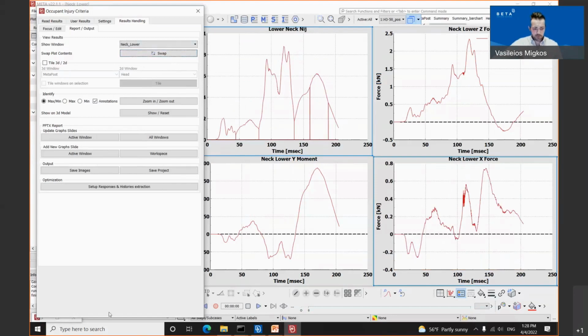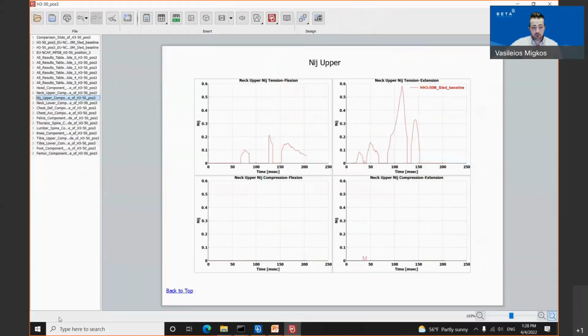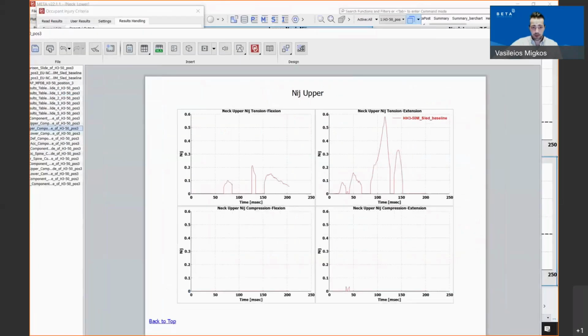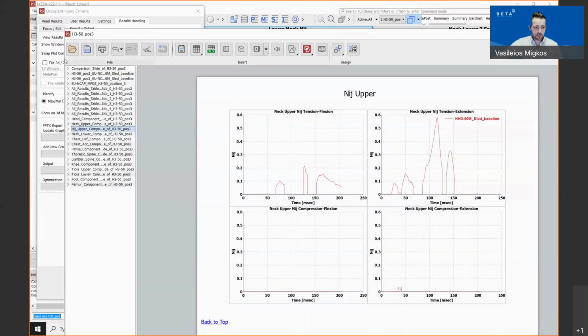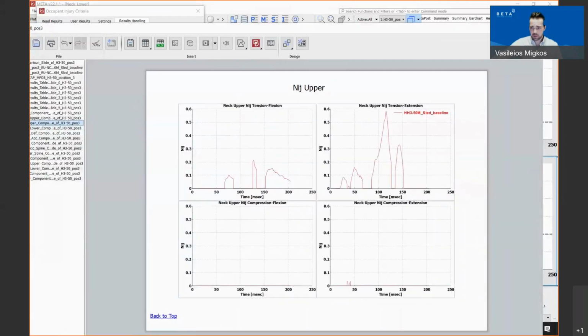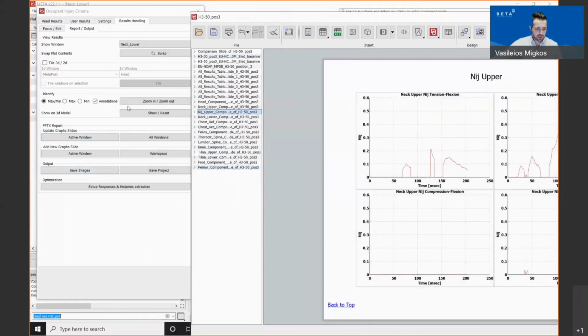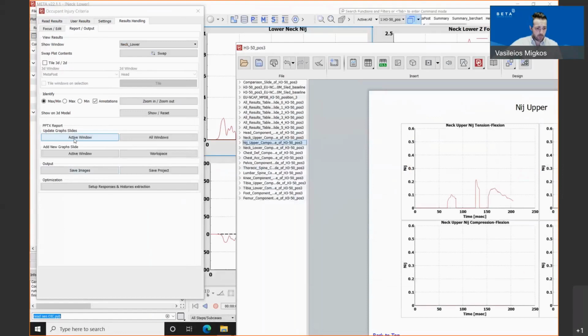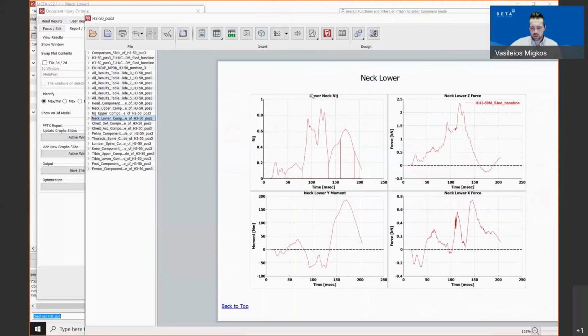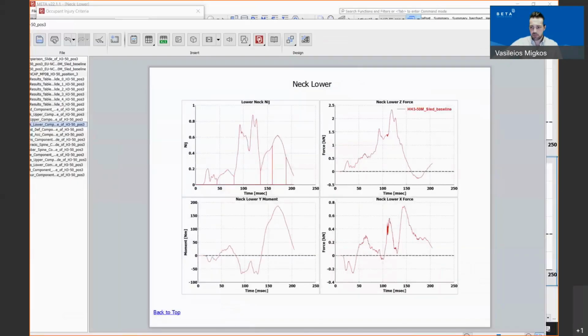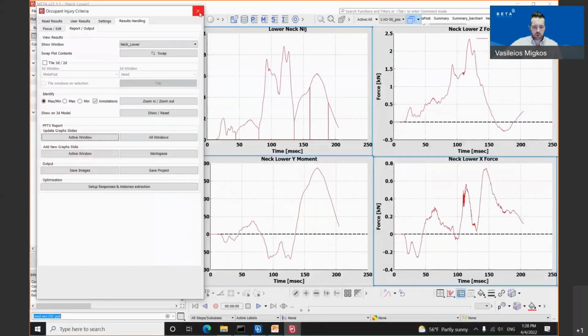In order to change the position of these plots also inside the presentation, the user, let me make this follow. The user needs simply to click the button activate window, as you can see here. Once he clicks this, you will notice that the position has also been changed inside the report, which has been created automatically by the tool. In such an easy way, the user can create the report through the occupant injury criteria tool and swap the plots.